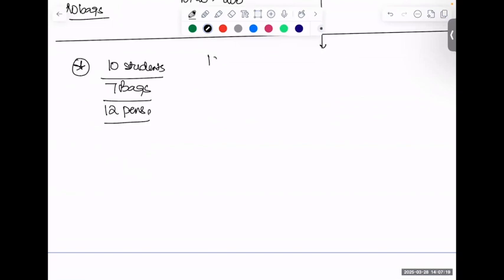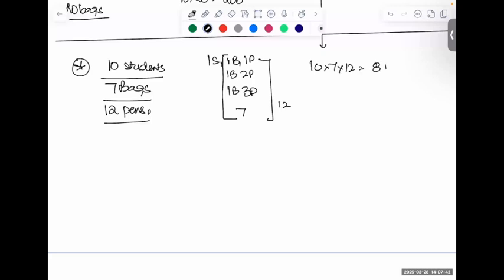The first student can choose the first bag, and can also choose the first pen. If he chooses the first bag, he can choose the second pen, or the third pen. So with the first bag, how many choices does he get? 12. Similarly, how many choices of bag does he have? 7. So total choices would be 10 into 7 into 12, which is 840 choices.